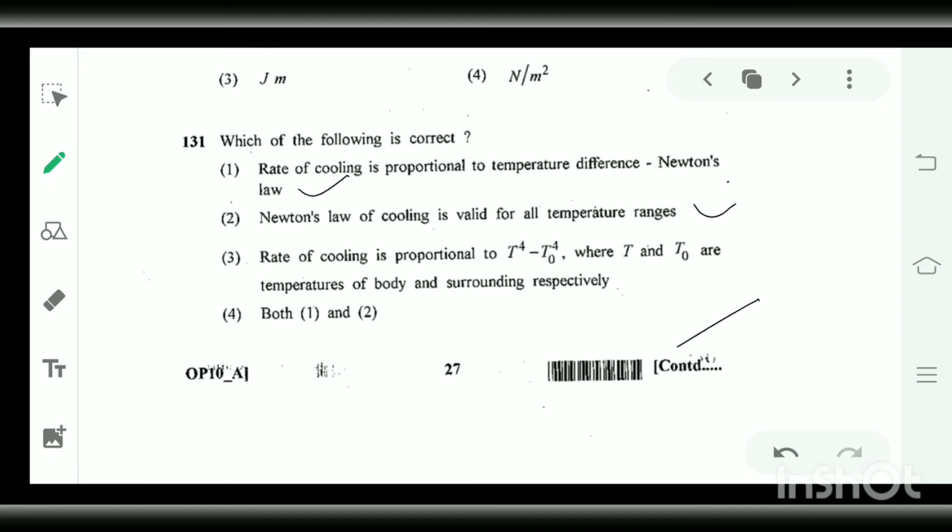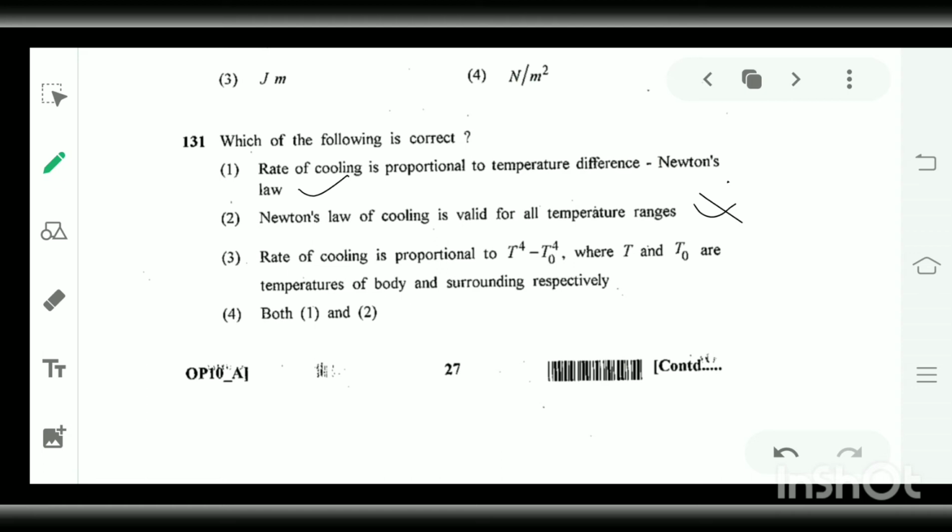If the difference between the surrounding and the system is approximately 30 to 70 Kelvin, then we can apply Newton's law. But for higher ranges of temperature we can't apply it. So this statement is wrong.